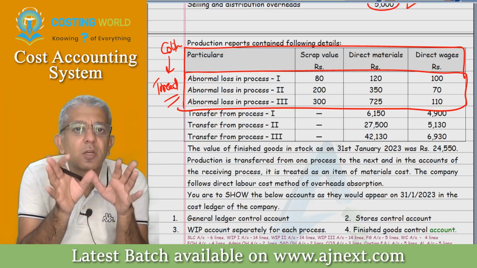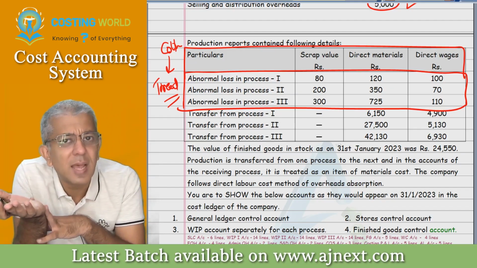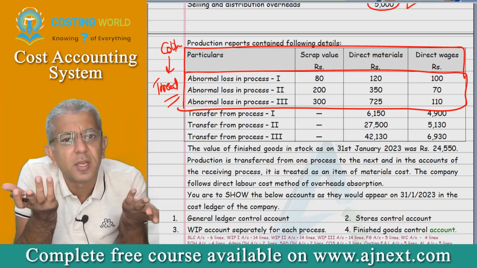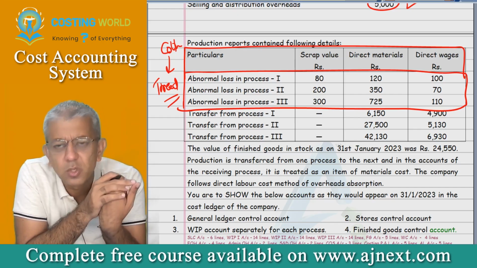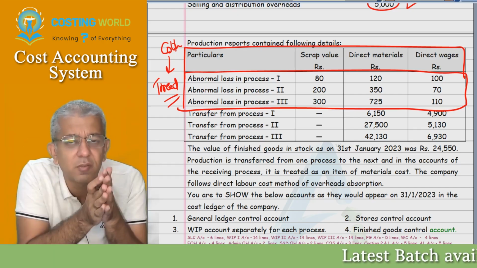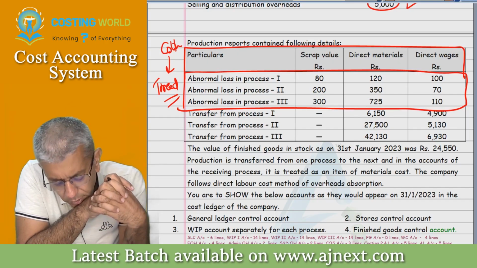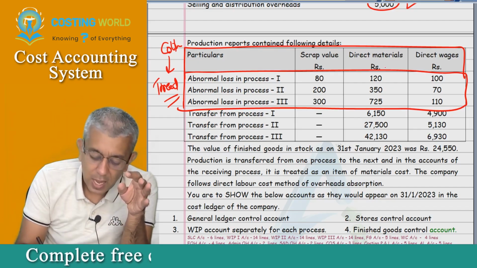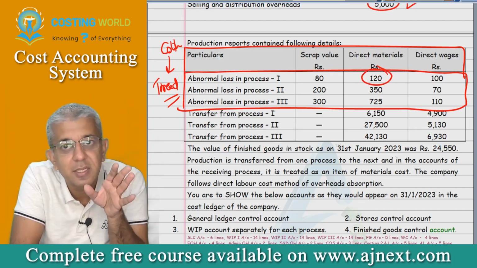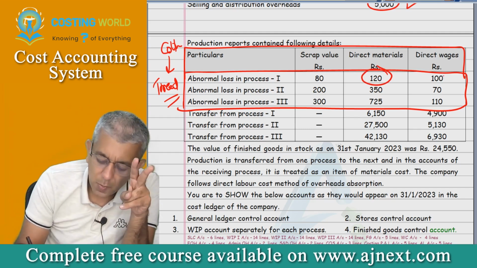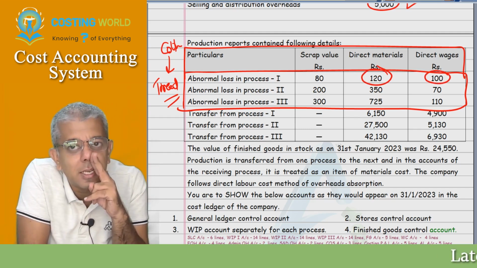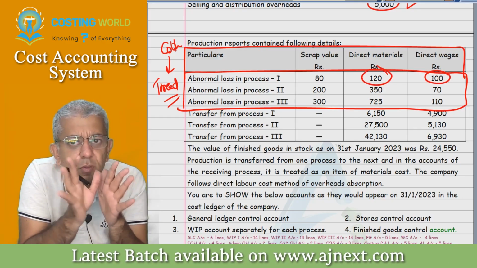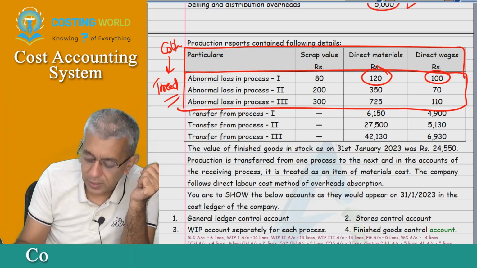These are called abnormal losses. Some goods will get spoiled, it might happen like that. It is not such an unusual thing that in a factory goods will not get spoiled. So in process 1, the goods that got spoiled had how much amount of direct material inside them? 120 rupees. How much amount of direct labor did they have inside them? 100. Can you say abnormal loss means goods are going out first of all? Yes, sir. Okay.